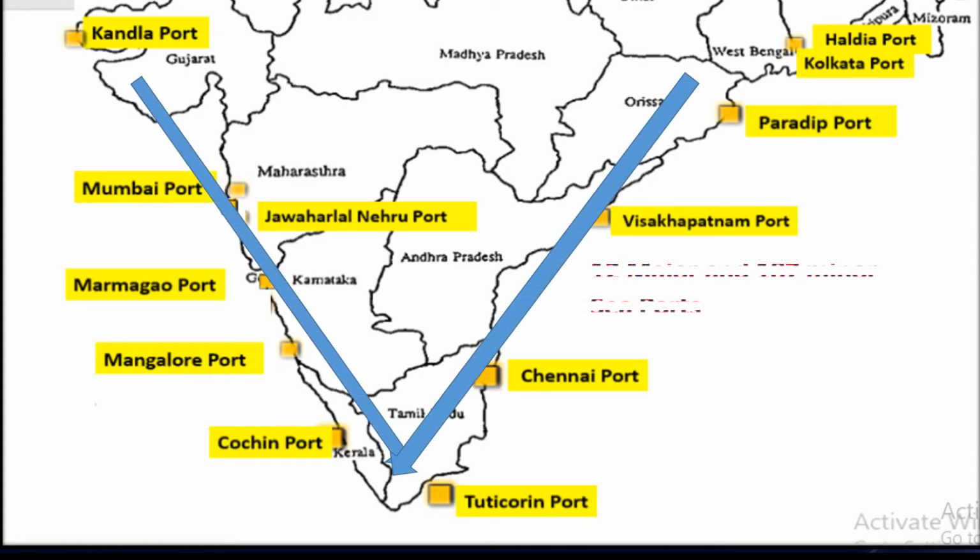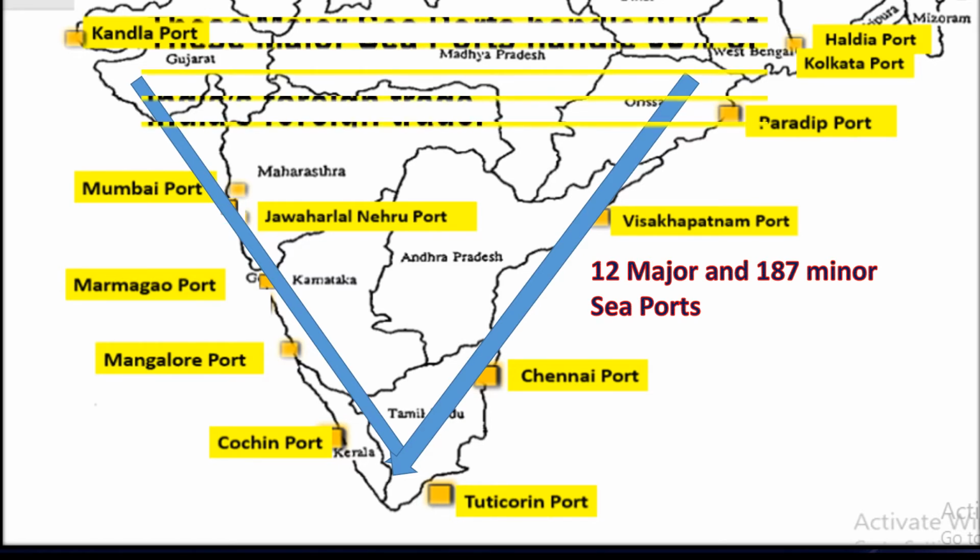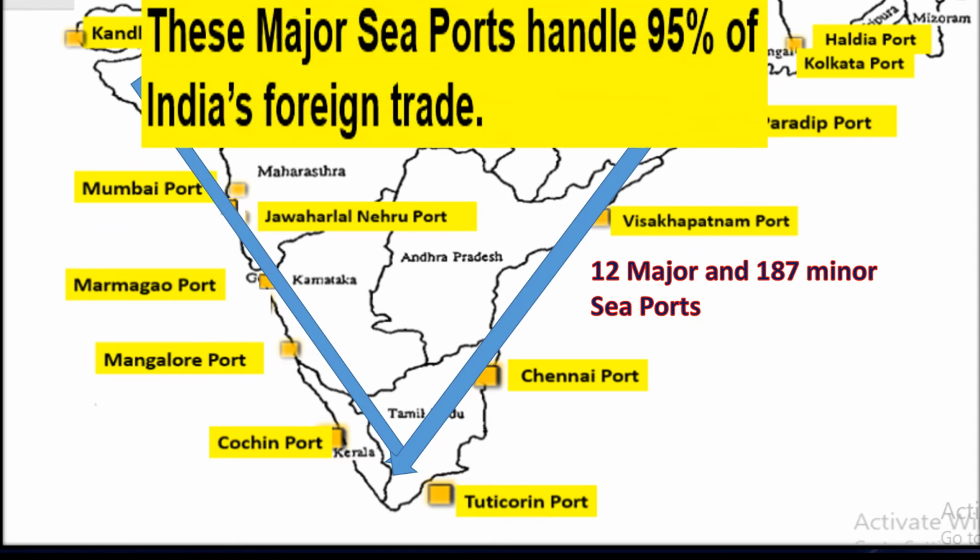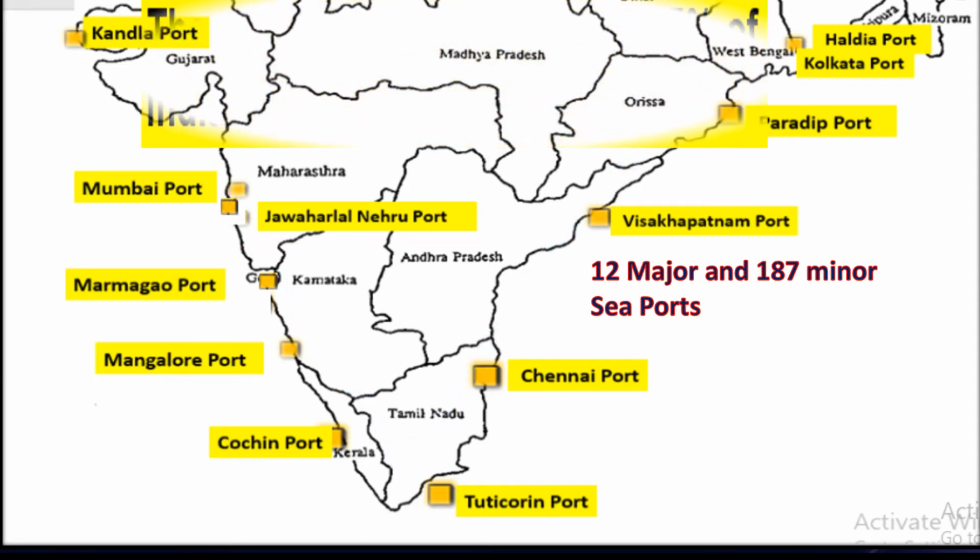As we all know, India has a long coastal line with 12 major and around 187 minor seaports. These seaports are very important because they handle 95% of India's foreign trade. And only the rest of 5% is done by other modes of transport like land transport or air transport.